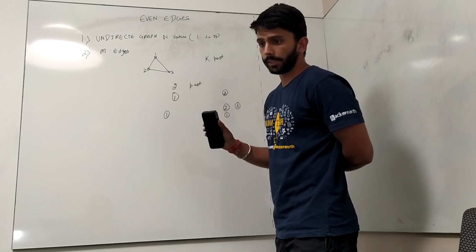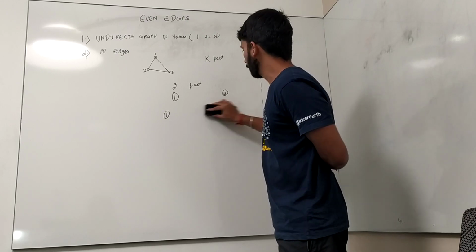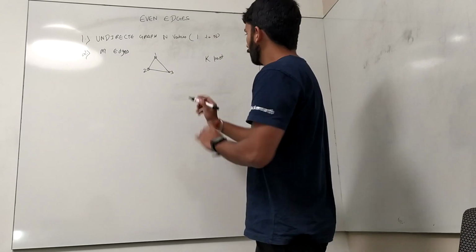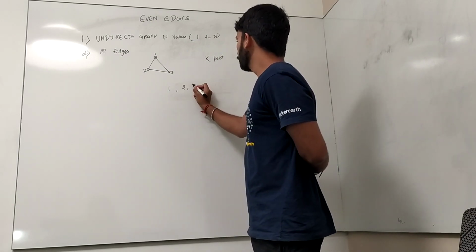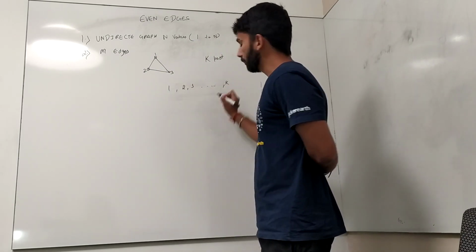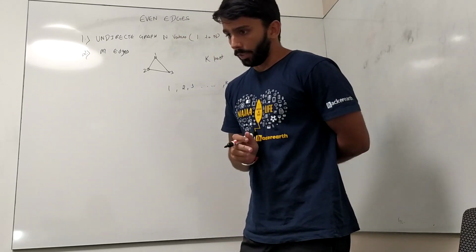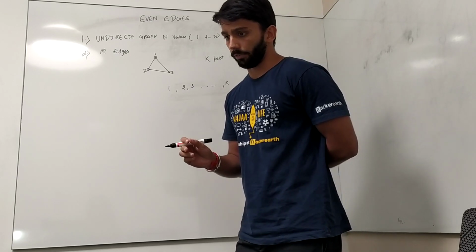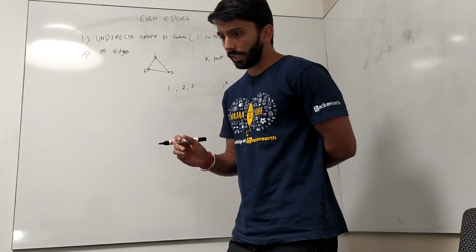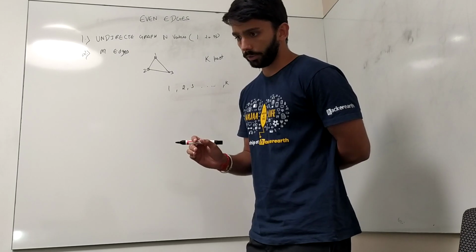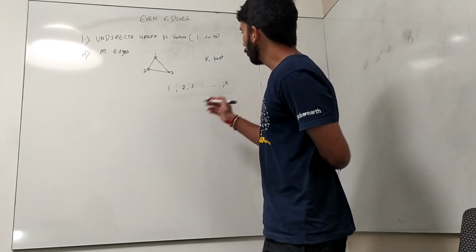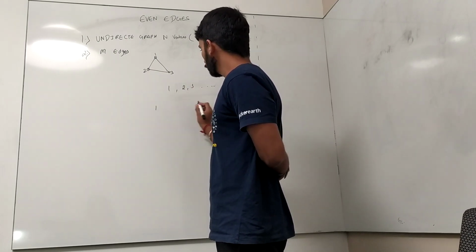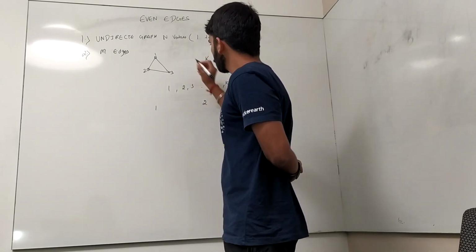The subgraphs and the sets are numbered from 1 to k. So all the subgraphs that we form after dividing will be numbered 1, 2, 3 till k. Now for each valid i, vertices from the ith set belong to the ith subgraph. Then Chef checks all the edges in the graph for an edge connecting vertices u and v. Okay. So suppose that we have divided this particular graph into two sets.